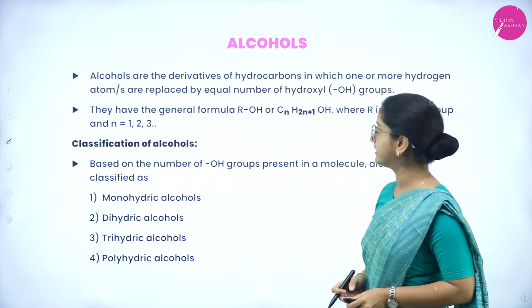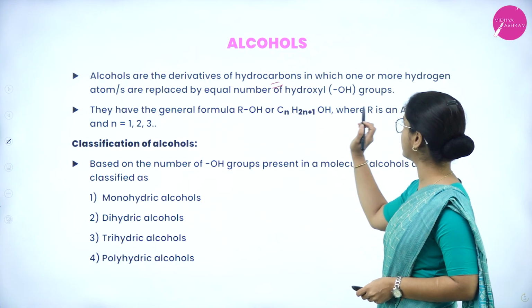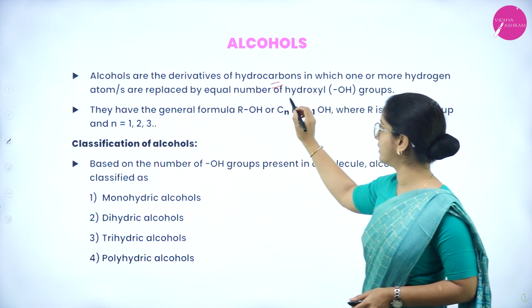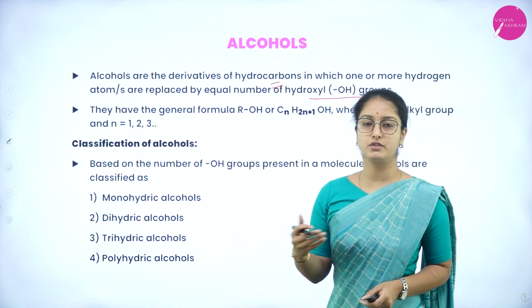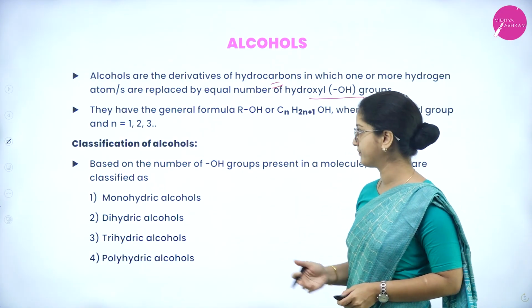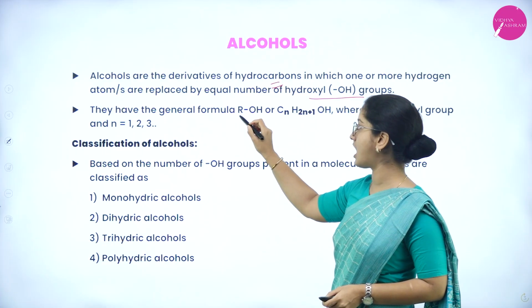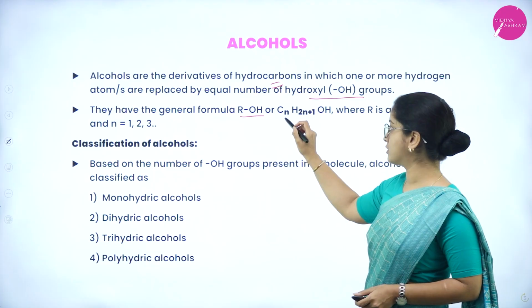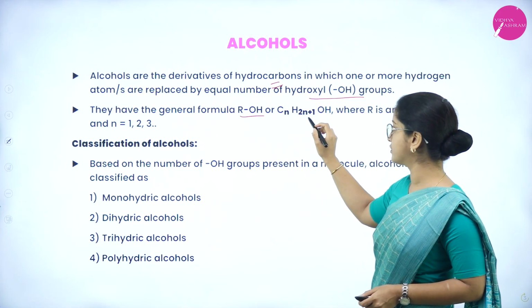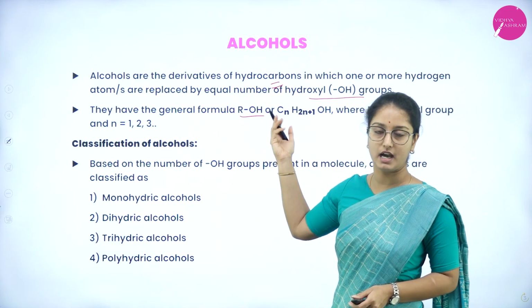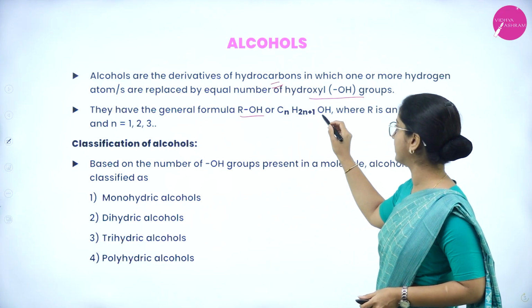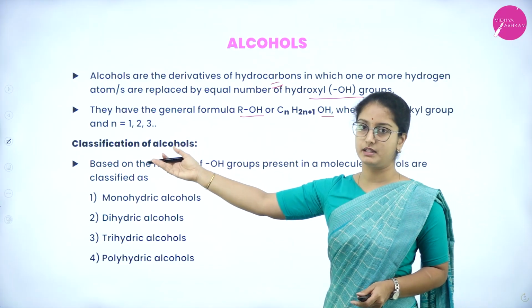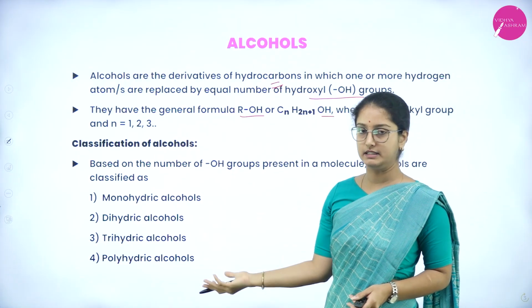So alcohols are the derivatives of hydrocarbons in which one or more hydrogen atom or atoms are replaced by equal number of hydroxyl group. So hydroxyl group is nothing but OH group. So they have the general formula, that is ROH, where R represents alkyl groups, or it can also have a general formula, that is CnH2n+1, which is again alkane's general formula, then along with that OH. So where R is an alkyl group and n can be 1, 2, 3 or anything.